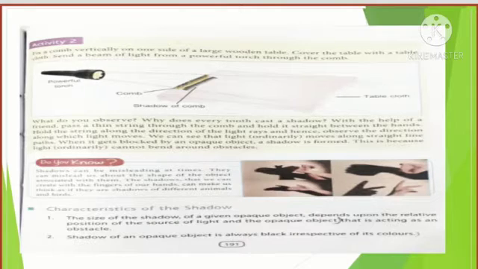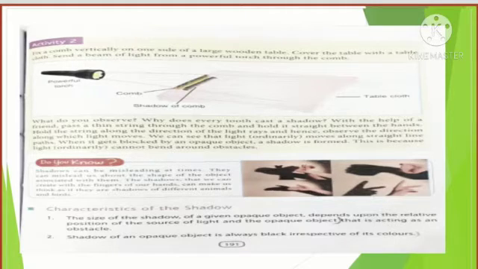In the first part of this chapter, I also told you about opaque objects and transparent objects. As you know, opaque objects are those which do not allow light to pass through them. So you can connect to today's topic: opaque objects do not allow light to pass through them, and light does not have the ability to bend itself. The combination of these two characteristics of light and opaque objects is responsible for forming the shadow. How, we are going to discuss now.